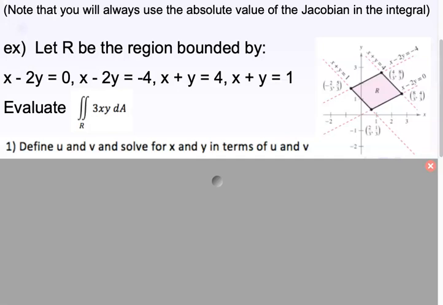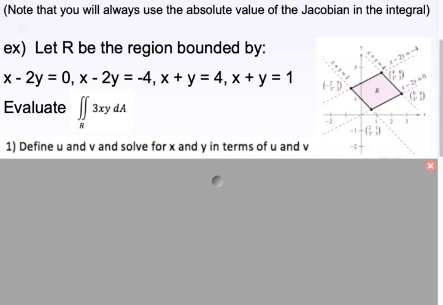Some of you have been asking me on your test, do I say use cylindrical or use spherical or whatever? I don't. However, on the Jacobian problem I do say use the Jacobian. On the Jacobian problem, I'll tell you, and I want to see you change the variables. It's really just to check to make sure you can change your variables.